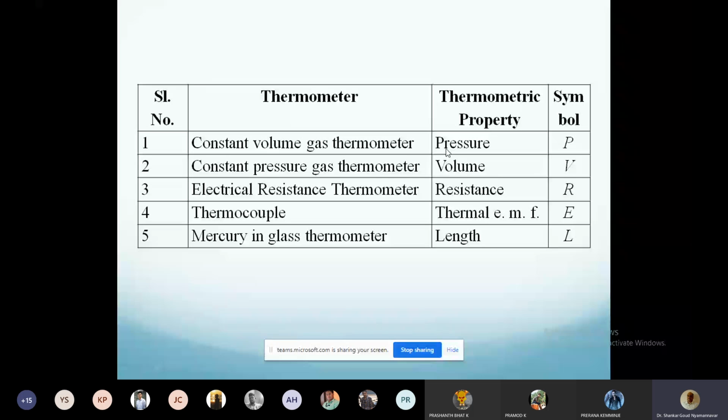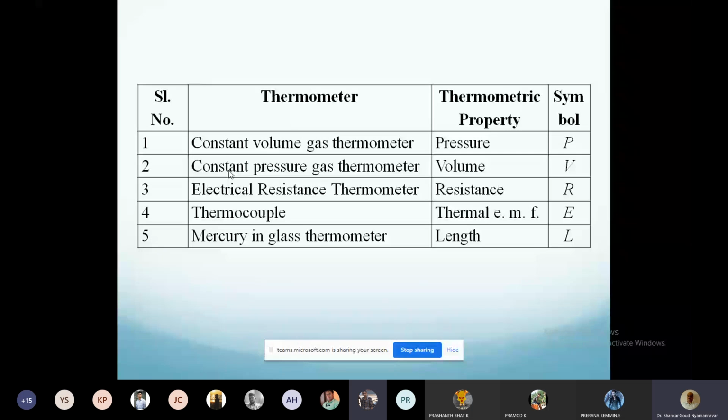P becomes directly proportional to temperature T. So in a constant volume gas thermometer, pressure is a function of temperature, or pressure is an indicator of the temperature. The measured value of pressure gives you the value of temperature. Therefore, measured pressure is taken as the thermometric property. It is a measure of temperature. The symbol used is T. Similarly, you have a constant pressure gas thermometer. Same thing here. If you keep pressure constant and increase temperature, what happens?